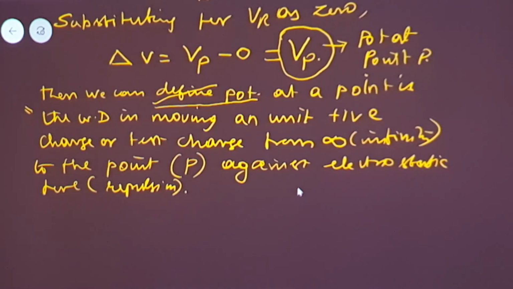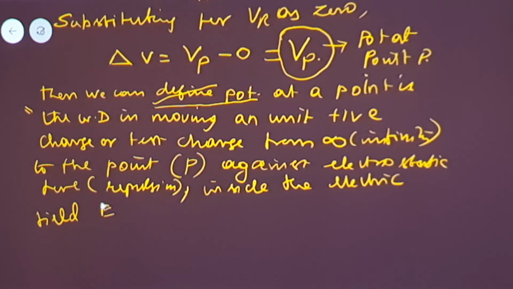We can state it like this: the work done in moving a unit positive charge or test charge from infinity to the point P against the electrical force, inside the electric field E vector, is called the potential at a point. Very, very important definition. Now, how can you write this mathematically?